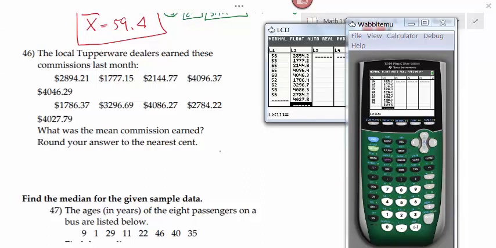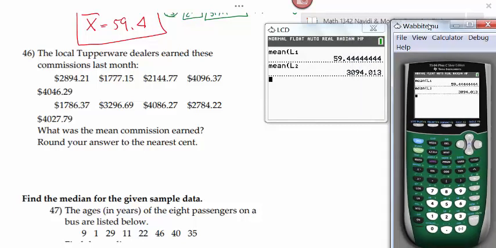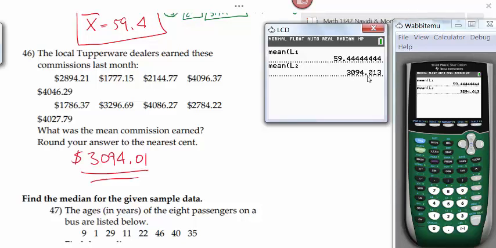Once you get your data in your calculator, you go back to the home screen, and we do this by hitting second mode. And since this is the last command that I have is to find the mean, I can get that command back on my calculator just by hitting second enter, and then move over and change my list 1 to list 2 by hitting second 2, and then it'll calculate the mean for me, and I get 3094.01. Now that's the answer. They said round to the nearest cent, so that 0.013 is going to be rounded to 0.01.